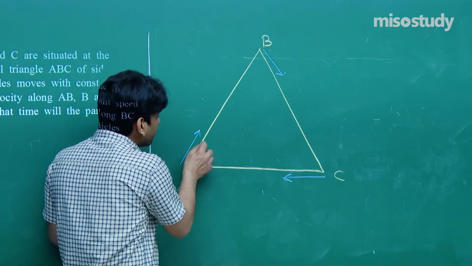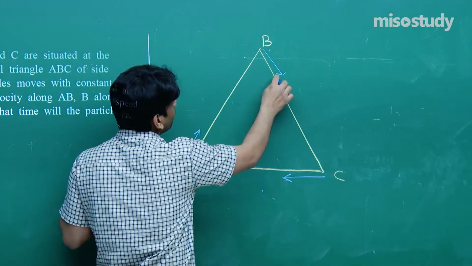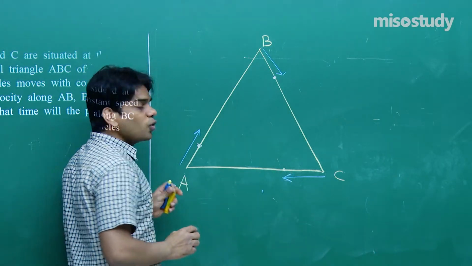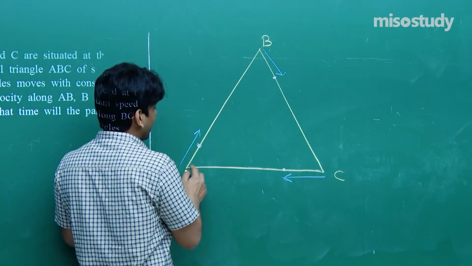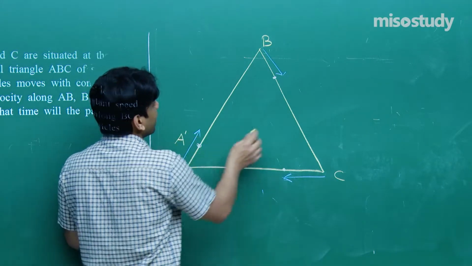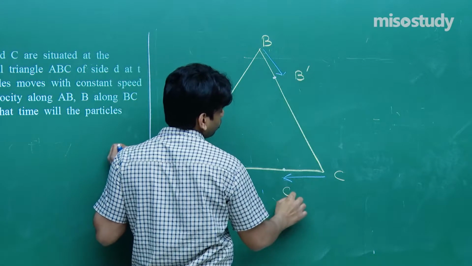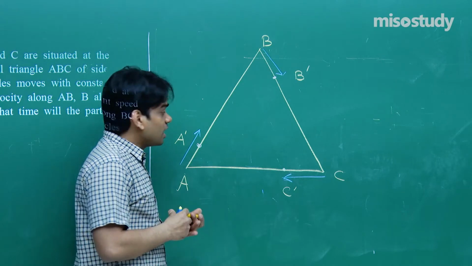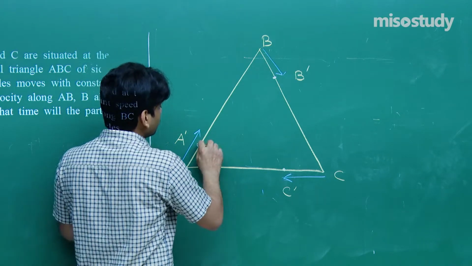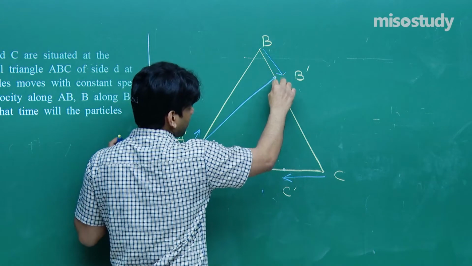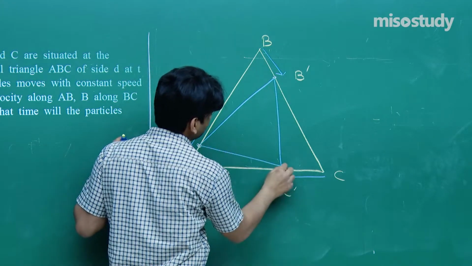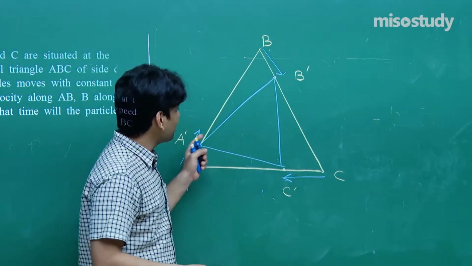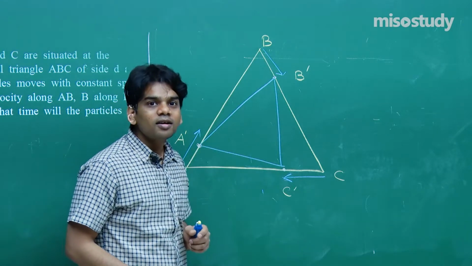As A moves a very small distance here, B would have moved here and C would have moved here. So now if I try to show you a different triangle, this will be the new position A dash, this will be the new position B dash, this will be the new position C dash. But actually I'm talking only for a very small interval of time. Next, A will target to reach B here and B will target to reach C here and C will target to reach A here. The triangle will change, but since speed is the same, this triangle will also be an equilateral triangle.